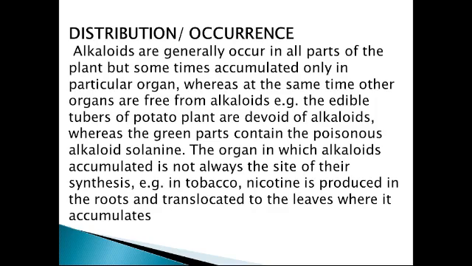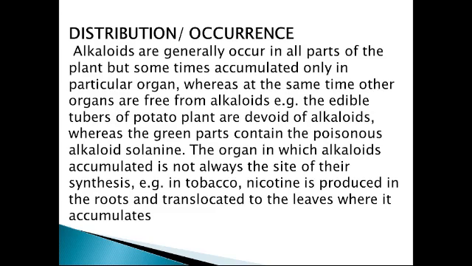For example, in the potato plant the alkaloid is present only in green parts and not in the tubers, but it is not necessary that synthesis takes place in the green part only. The same example we can see in tobacco: nicotine is produced in the root. So the site of synthesis of nicotine is the root, and it is translocated to the leaves, where it accumulates.